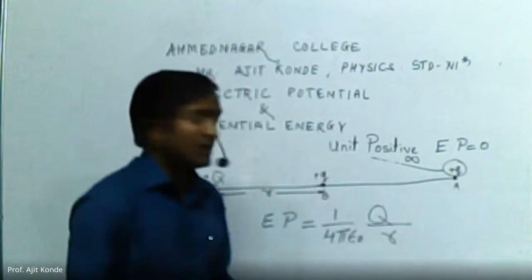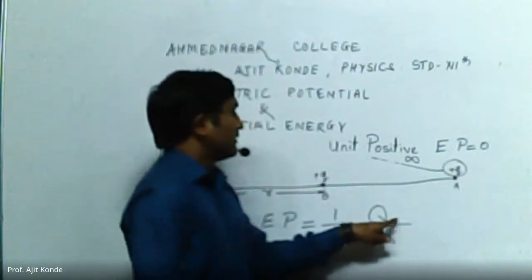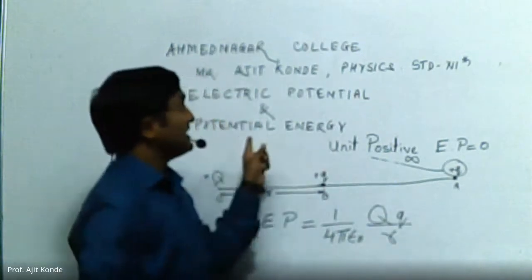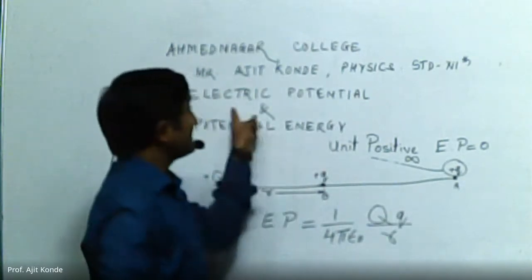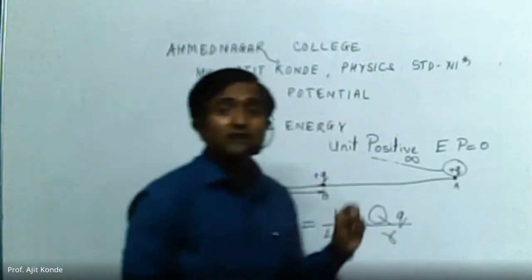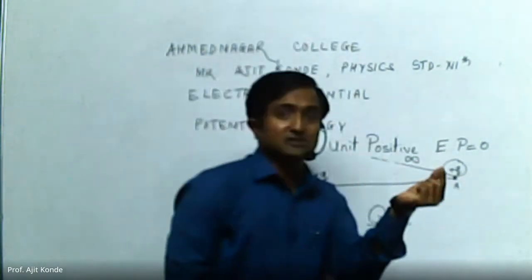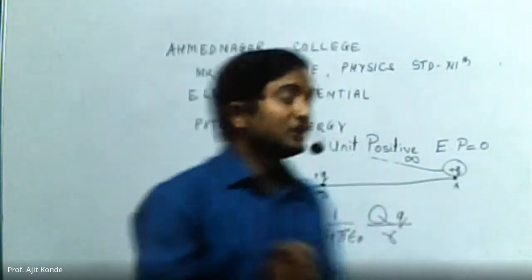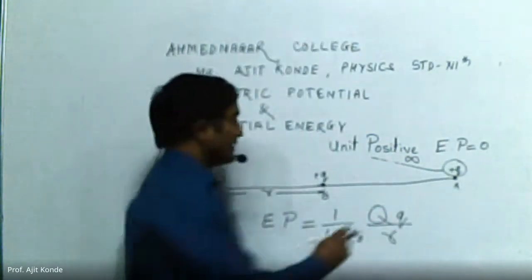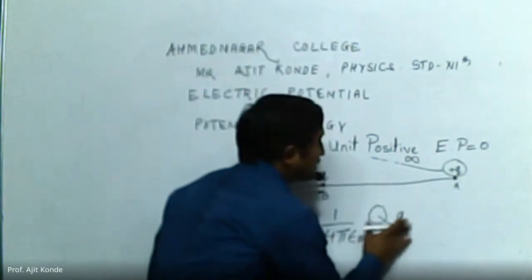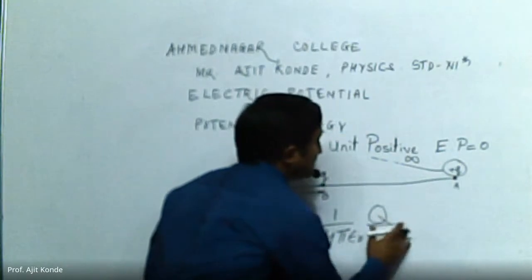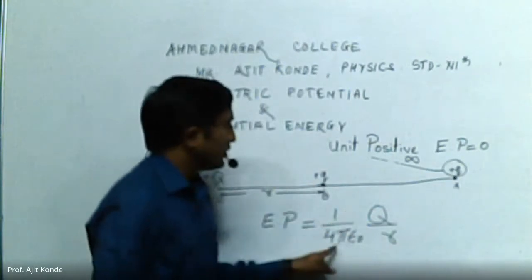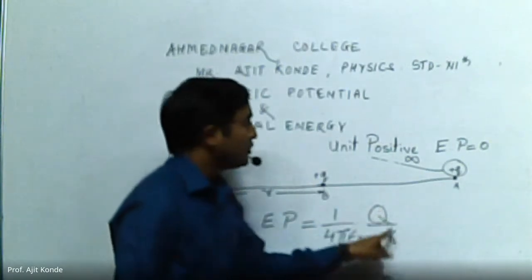Now you will say over here we have q in the previous case, but according to the definition, I told you that in electric potential, the amount of energy required is to move a unit positive charge. And if it is a unit positive charge, its magnitude will be 1. If we put 1 instead of small q, electric potential is equal to 1 upon 4 pi epsilon naught Q upon r.